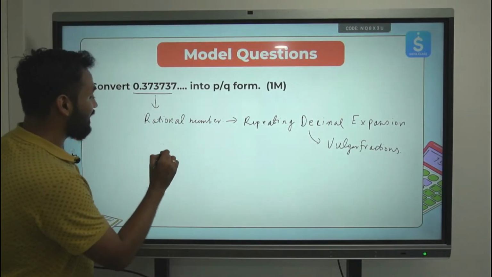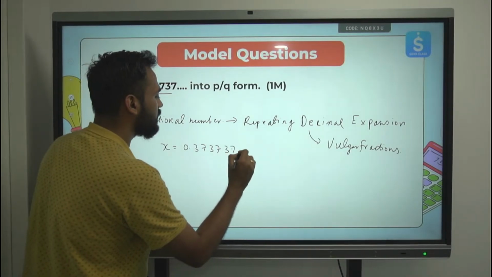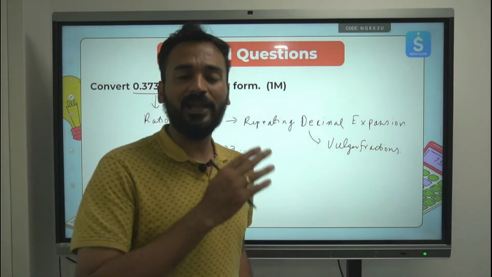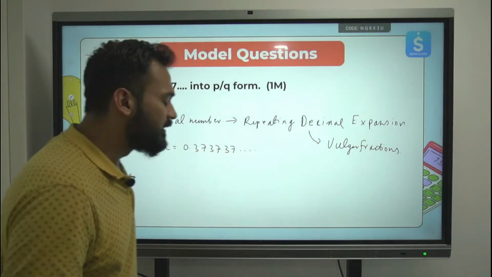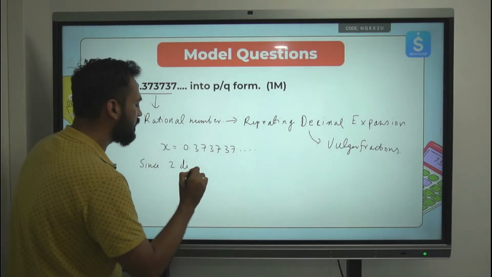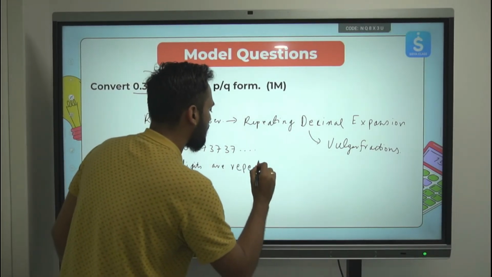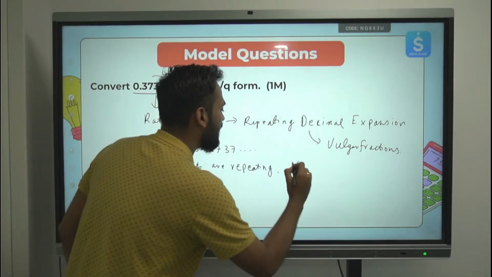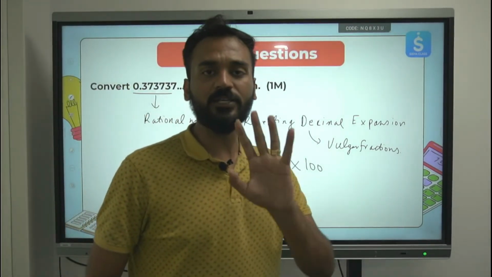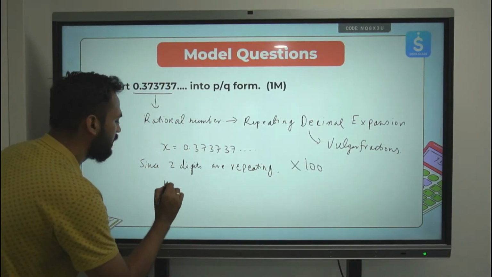So let's say x is equal to 0.3737... 2 digits are repeating after the decimal value. So since 2 digits are repeating, I will multiply the complete equation by 100. If 1 digit was repeating, I'll multiply by 10. If 3 digits were repeating, I'll multiply by 1000. Okay, so I'll multiply by 100 on both the sides.